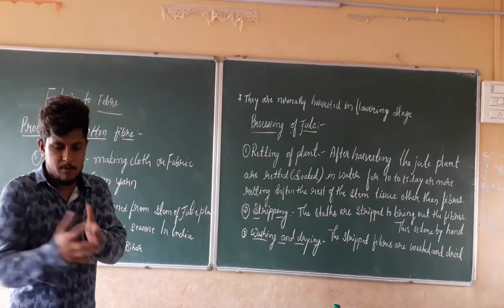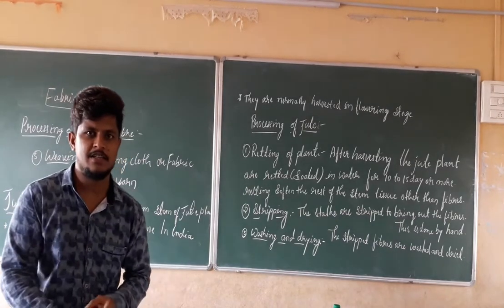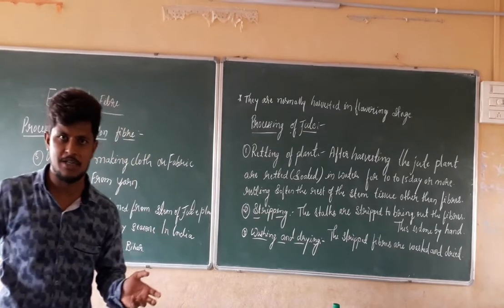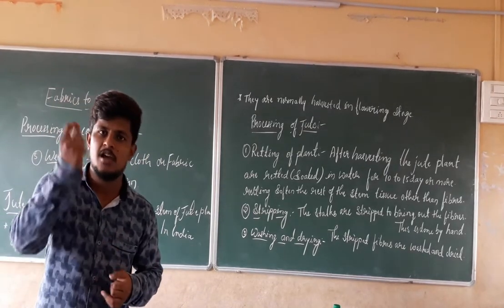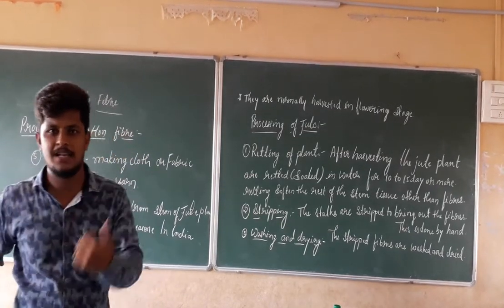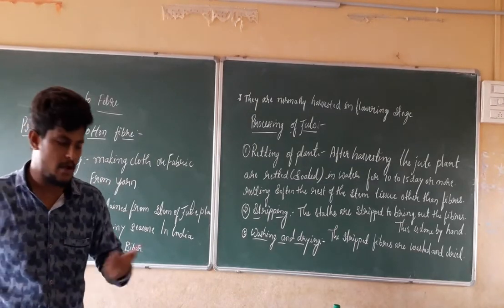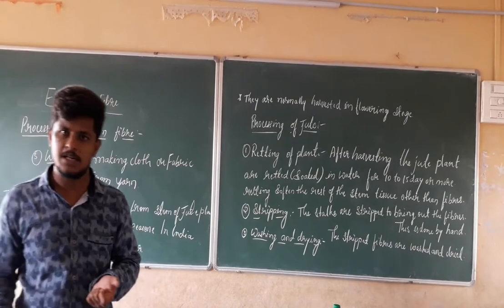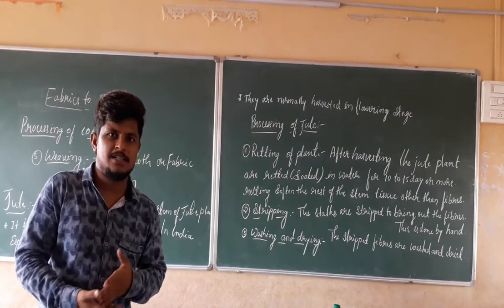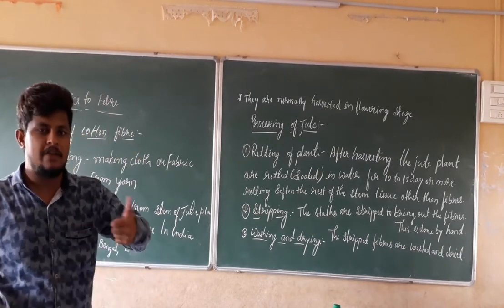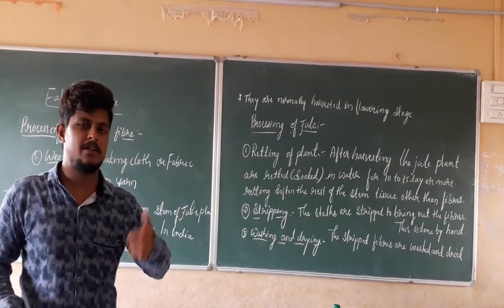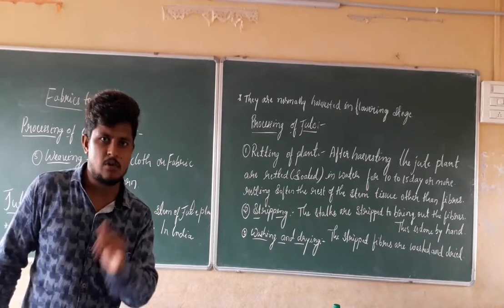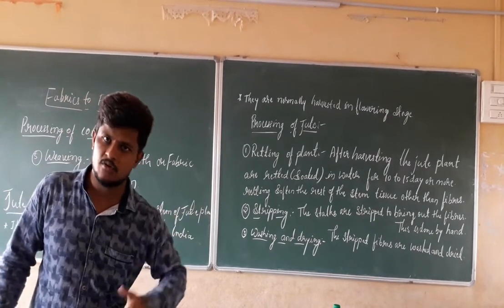Up to this point, what we have done is we have taken the cotton and separated the cotton fiber from the cotton, as well as taken out the small fibers. Lastly, we have spun it. That is, we have converted the fiber into the yarn, the fiber into the thread. Now, last step, what is it? We have to convert that thread into a clothing material. The thread should be converted into cloth, that is, into fabric.